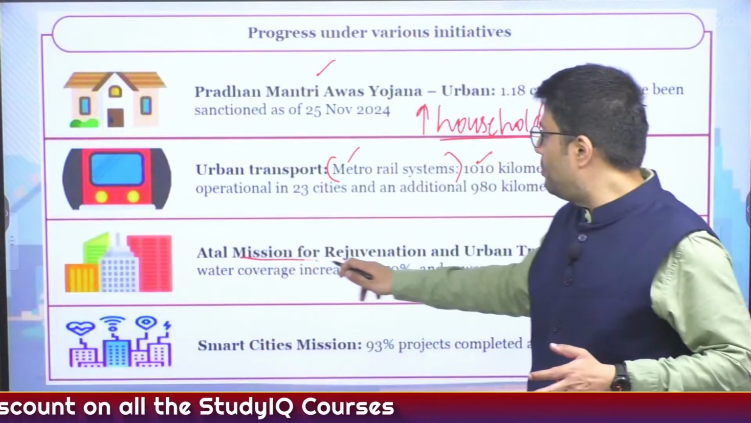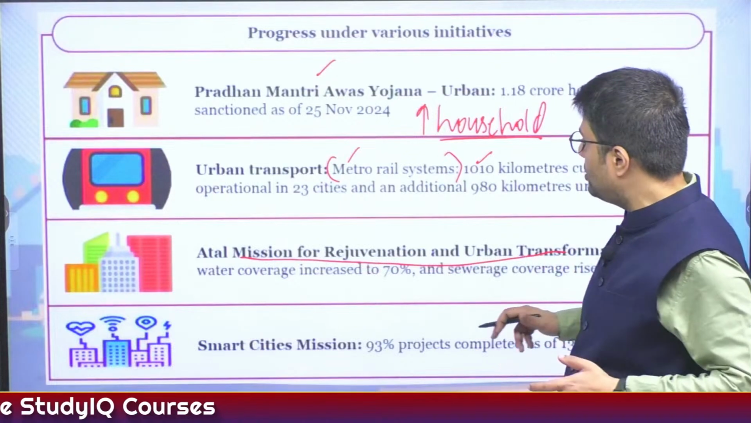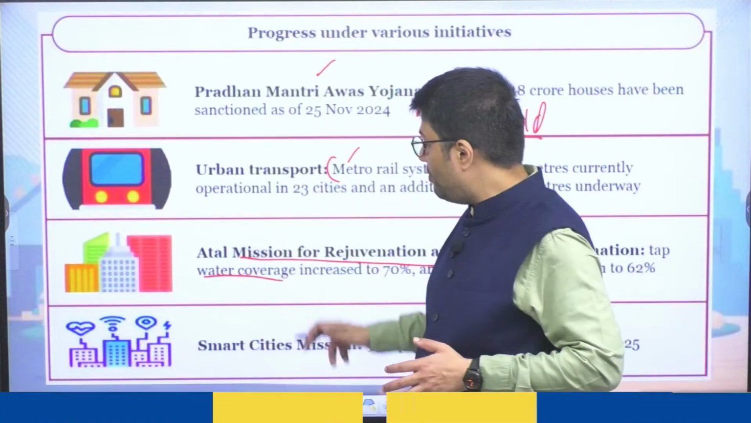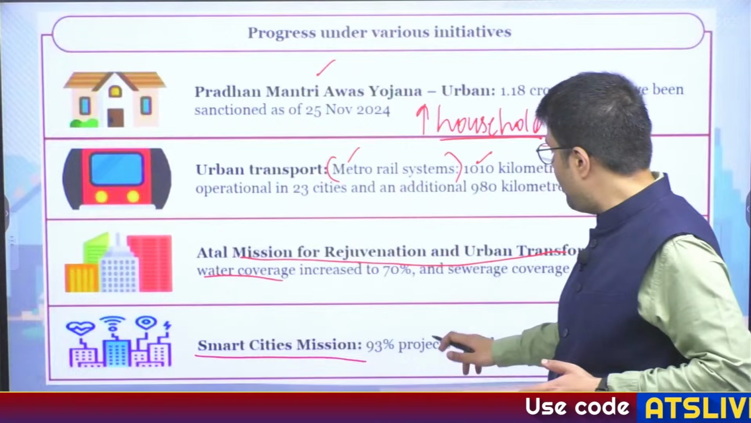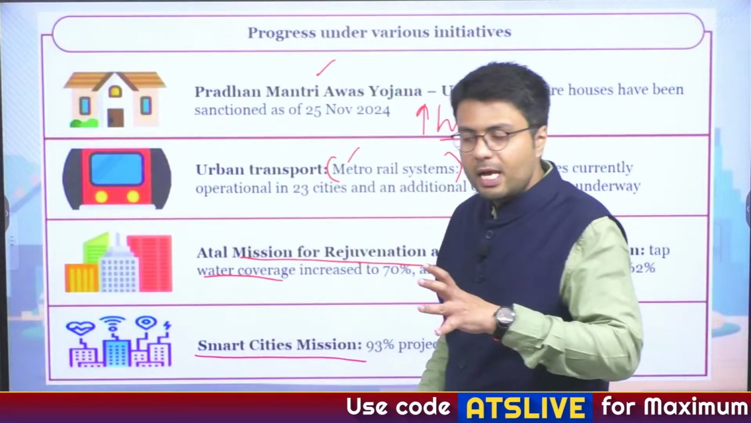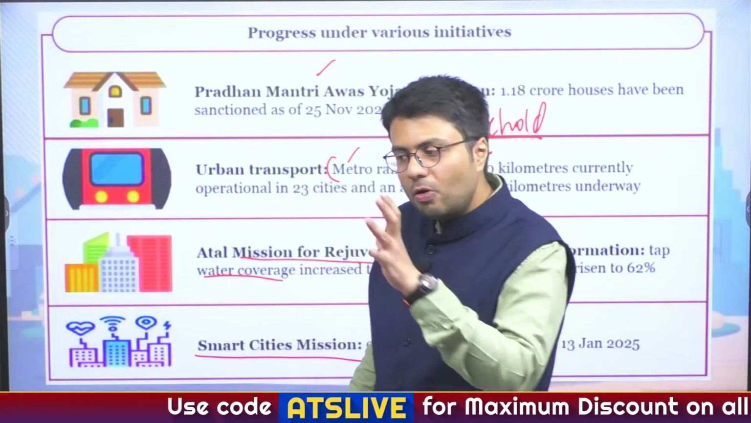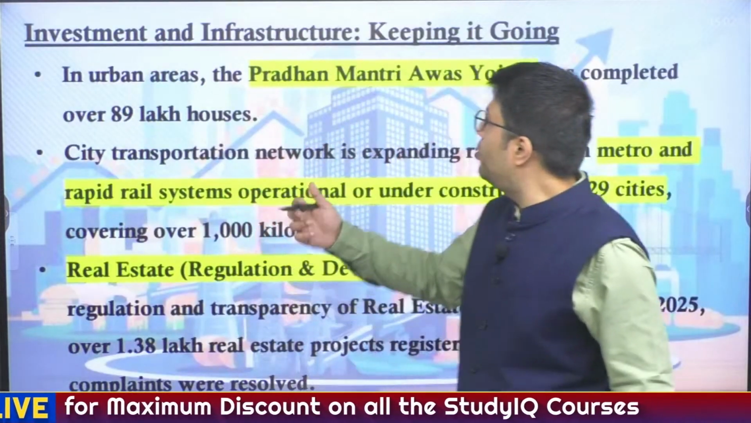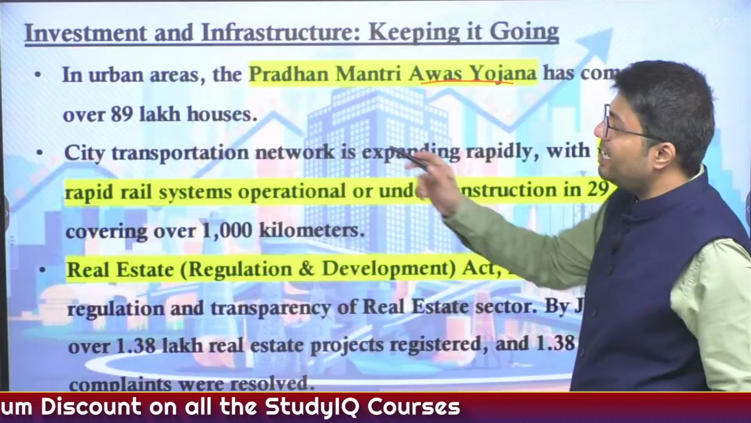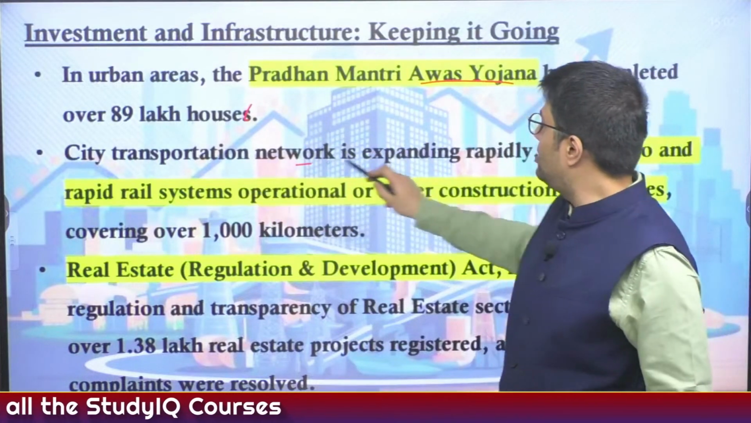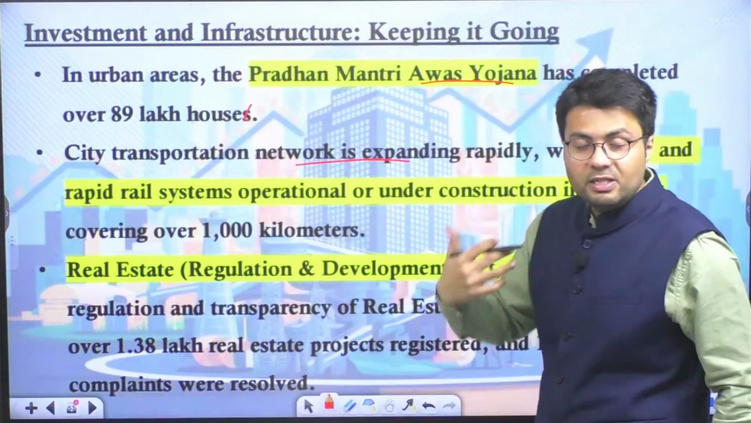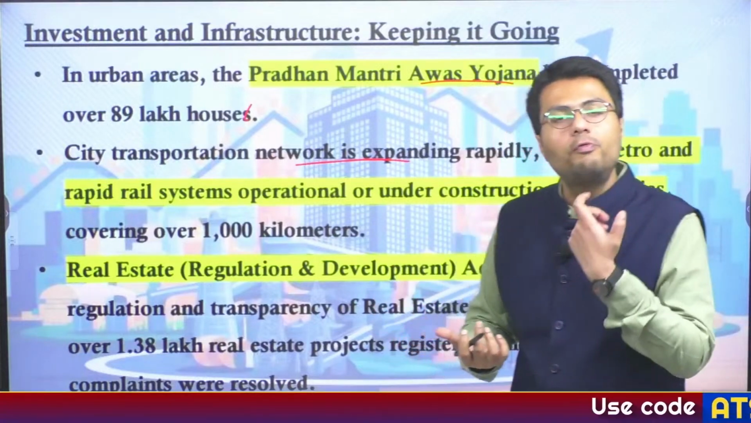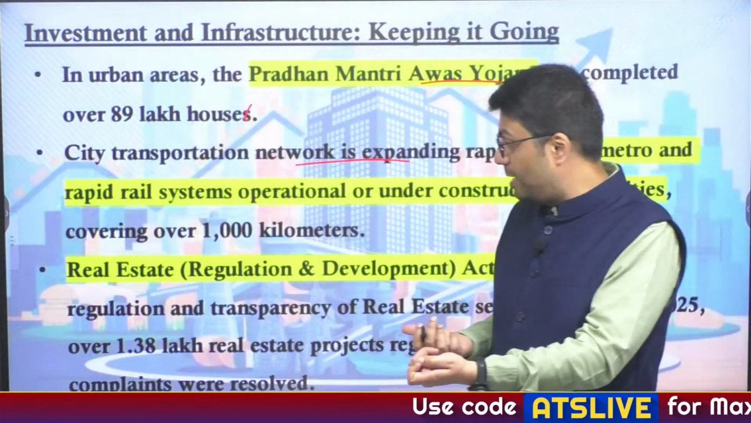Also, the Atal Mission for Rejuvenation and Urban Transformation has improved water coverage, as well as the Smart Cities Mission has improved infrastructure in the urban areas. So not just rural but also urban transformation is taking place. As I told you, Pradhan Mantri Awas Yojana has completed 89 lakh houses, whereas the city transportation network is witnessing more and more uptick with construction of newer metro rail as well as rapid rail projects.